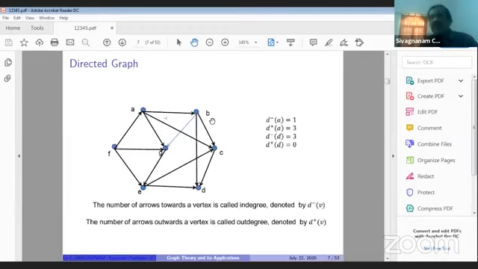Secure domination means S is a dominating set, and every vertex outside S has at least one adjacent vertex in S. Suppose I take one vertex from S and instead include another vertex outside. If it is still a dominating set, then it is called a secure dominating set.